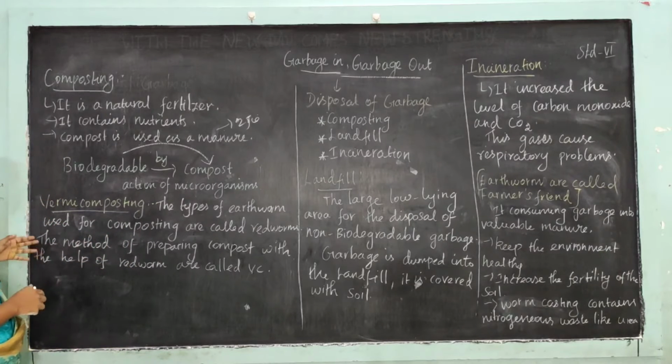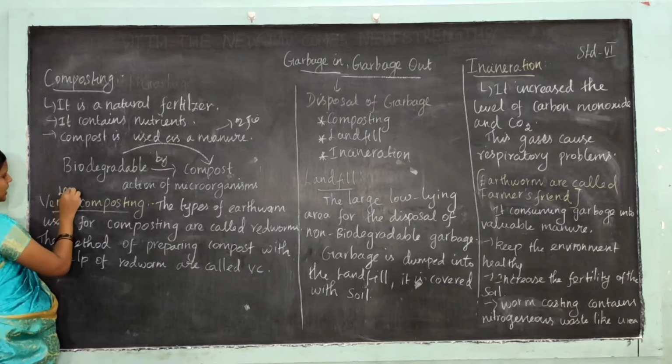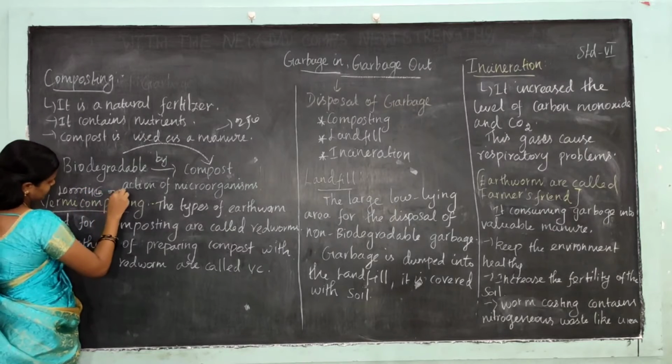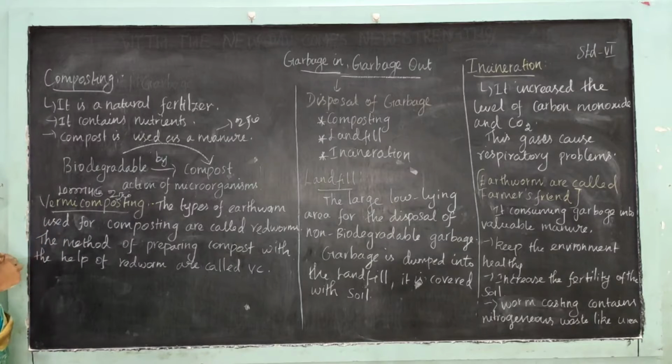First of all, we are going to see what is vermicomposting. Vermicomposting means manpulu uram. The type of earthworm used for composting is called redworm.